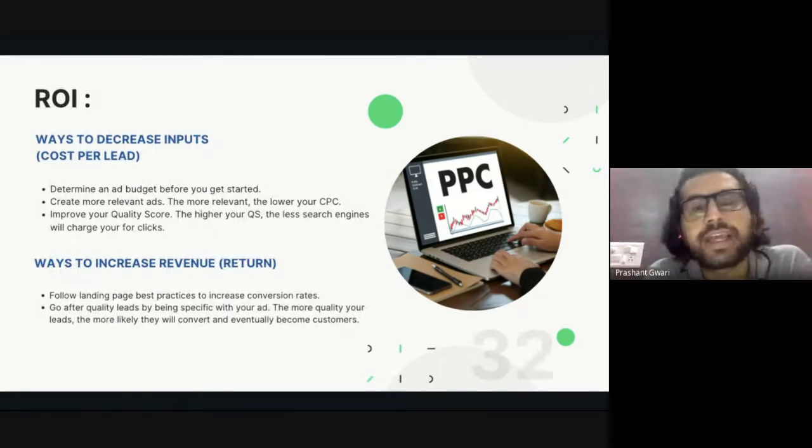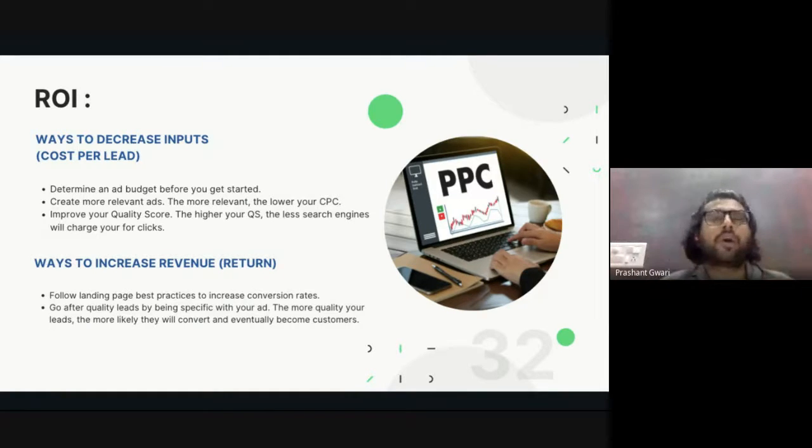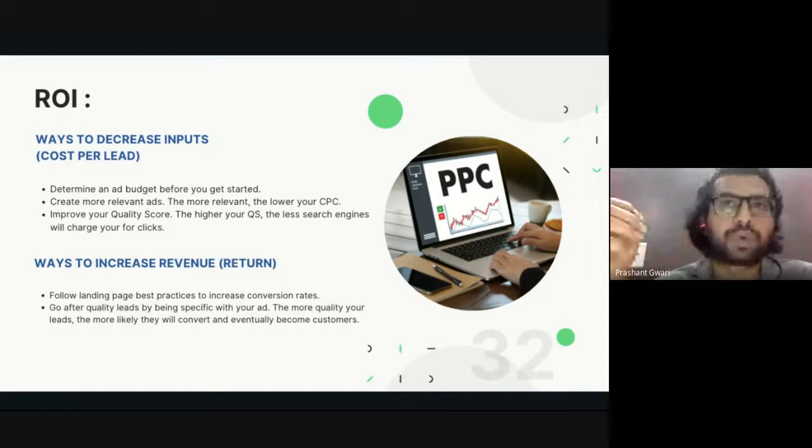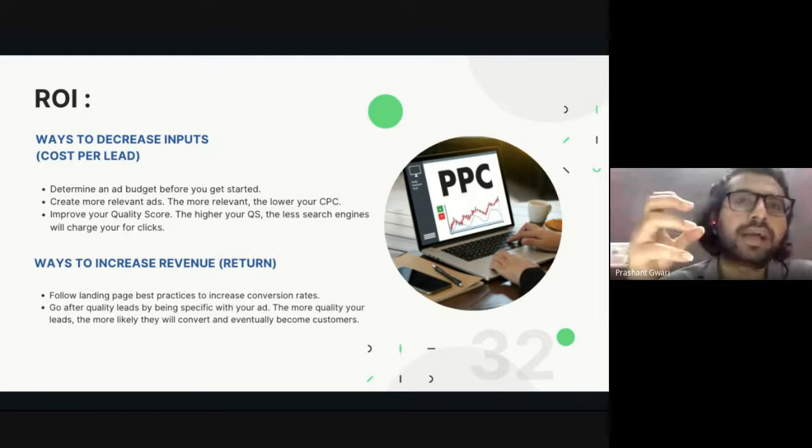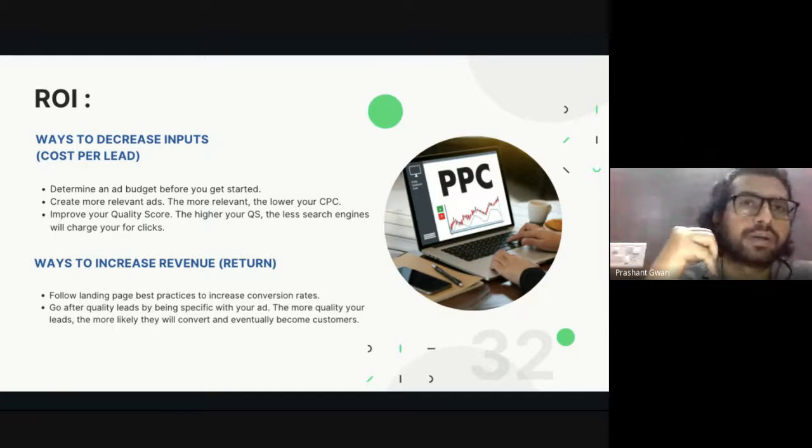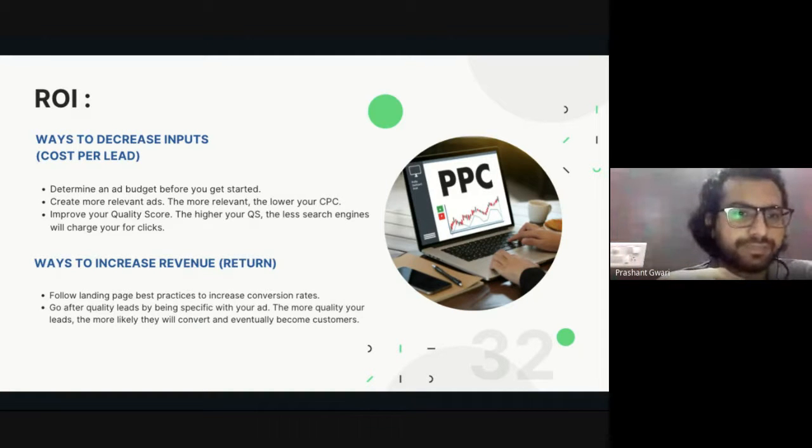There are ways to calculate the ROI or reduce or increase the ROI. So we have two things in ROI. Number one, when we are optimizing our content for ROI, the first thing we want is to decrease the input. Input means the money we are using for advertisement, the money we are investing. So in the ROI, we will always decrease the input. That means decreasing the cost per lead, decreasing the cost per acquisition, decreasing the cost per conversion.